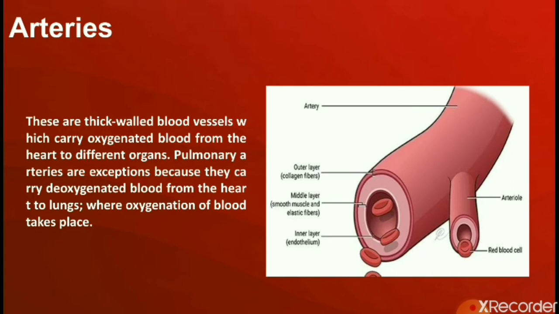Arteries. These are the thick-walled blood vessels which carry oxygenated blood from the heart to all parts of the body. But pulmonary arteries are the exception because they carry deoxygenated blood from the heart to the lungs, where oxygenation of blood takes place.